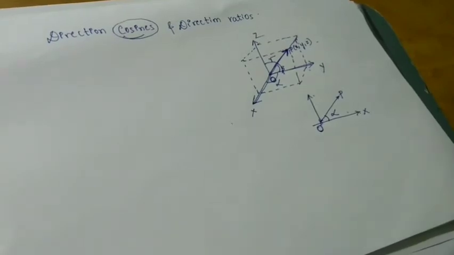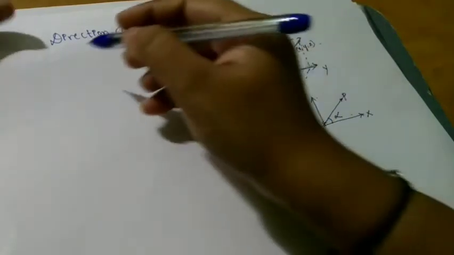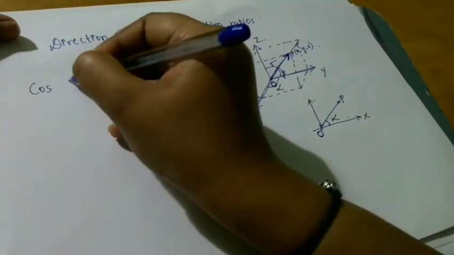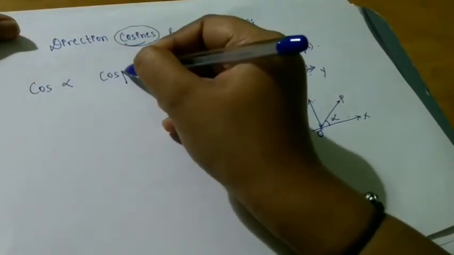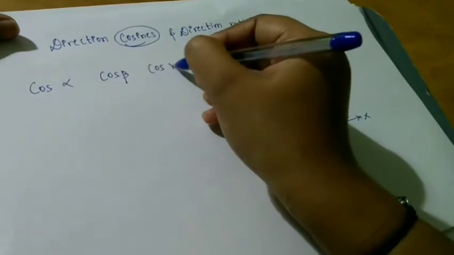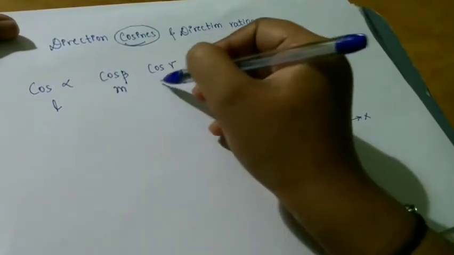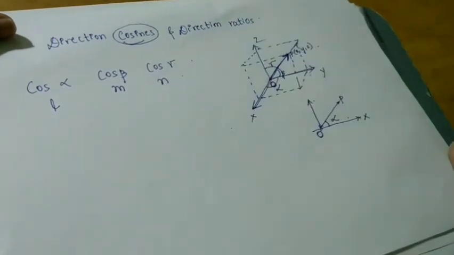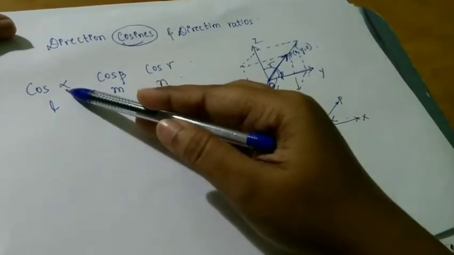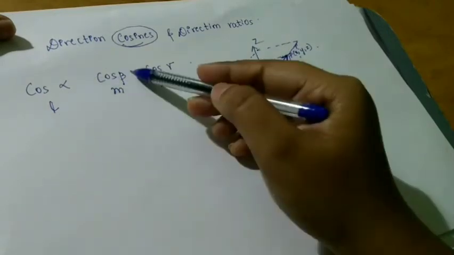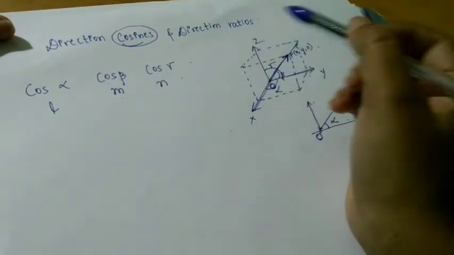Now we have to see what are direction cosines of an angle. Direction cosines you have already learnt in your vector algebra. What are those? Cos alpha, cos beta, cos gamma. These were given by L, M, N. If you remember in vector algebra, we took cos alpha as L, cos beta as M, cos gamma as N.